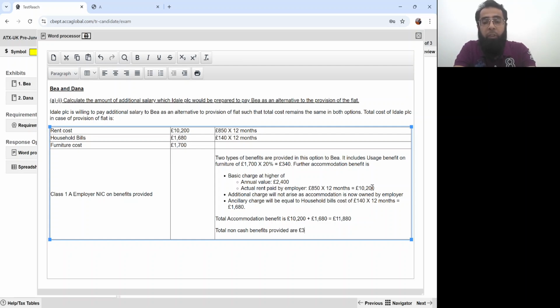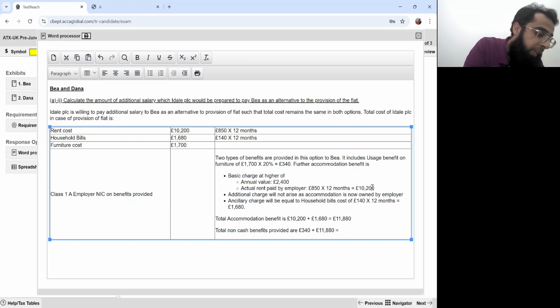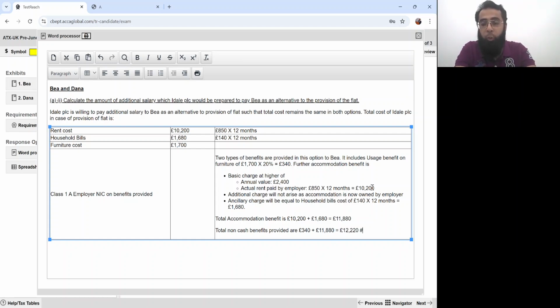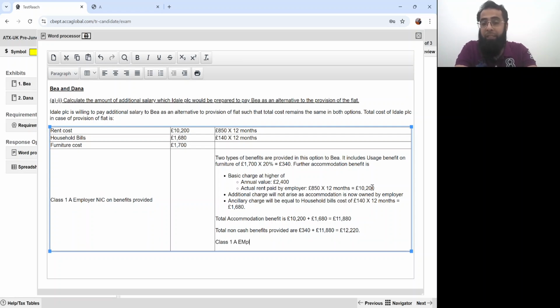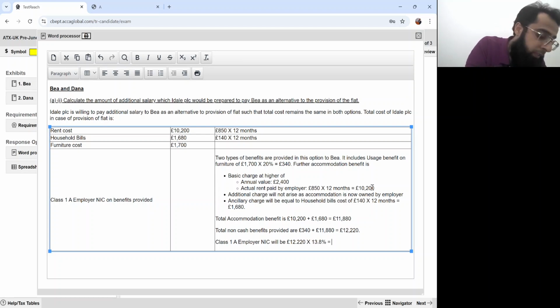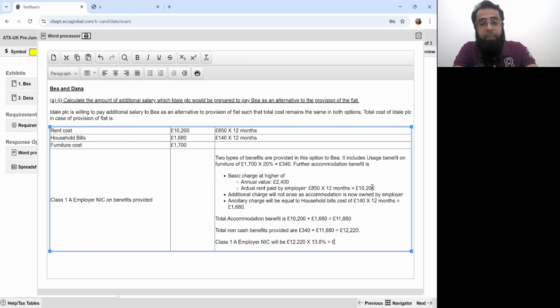Total non-cash benefits provided are 340, which was the usage benefit, and 11,880. So that gives us 12,220. Class 1A employer NIC will be 12,220 into 13.8%. So that gives us 1,686. So will you repeat it again?